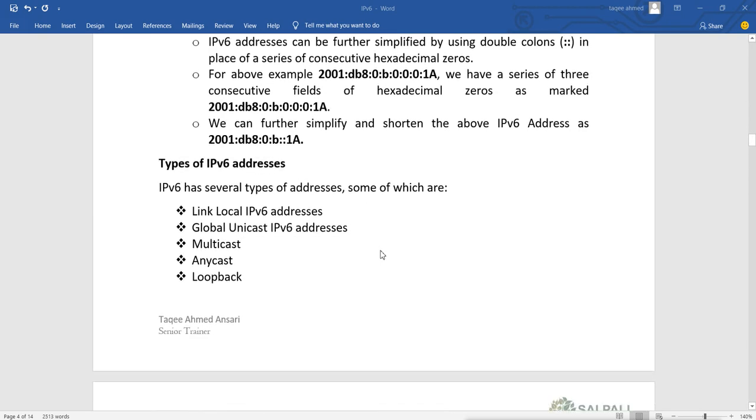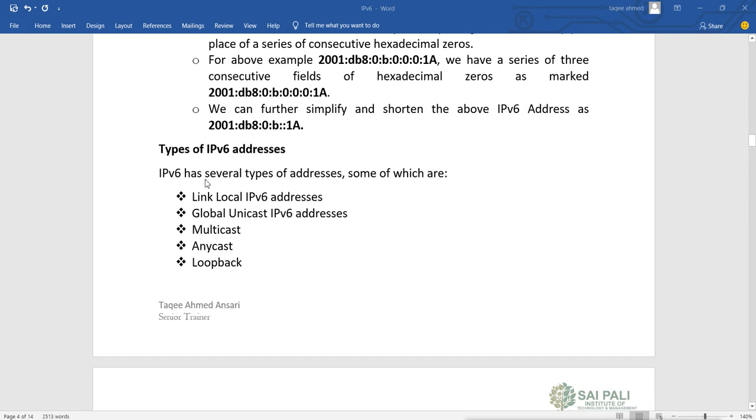Now, what are the types of addresses we have? The types of addresses are link local IPv6 addresses, then global unicast IPv6 addresses, multicast addresses, anycast and loopback. In IPv4 we have different classes of addresses, but in IPv6 we don't have classes.